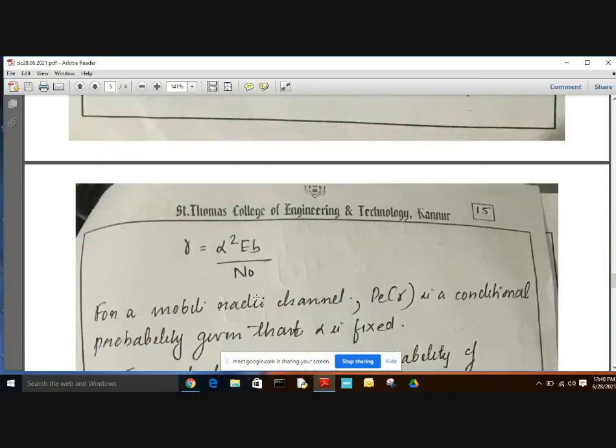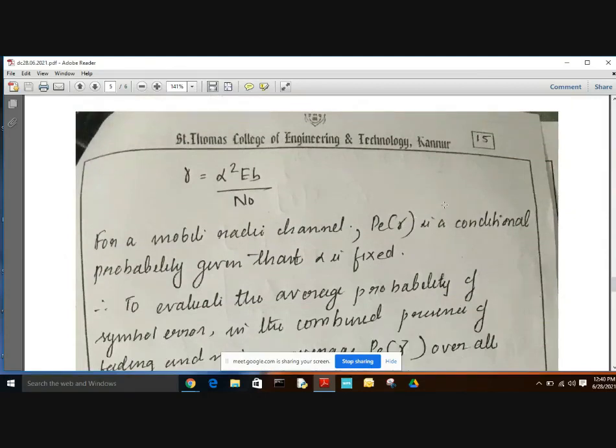So for a mobile radio channel, this P_E of gamma, that is the probability of symbol error, is the conditional probability given that alpha is fixed.